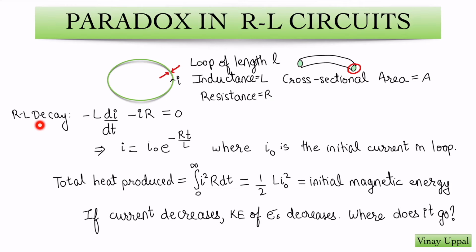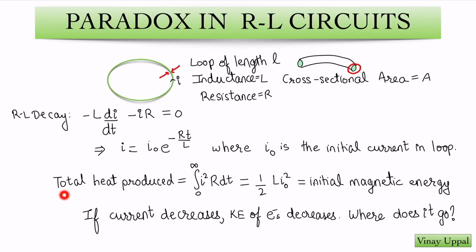Since there is no external battery, this current will decay. This is a standard RL decay circuit, and I am writing the standard circuit equation: minus L dI/dt minus IR is 0. I am assuming you are familiar with this equation, and if you integrate this, it will lead to an exponentially decaying current as a function of time. Here I0 is the initial current, R is the resistance, L is the inductance.